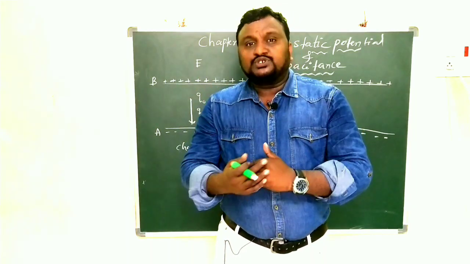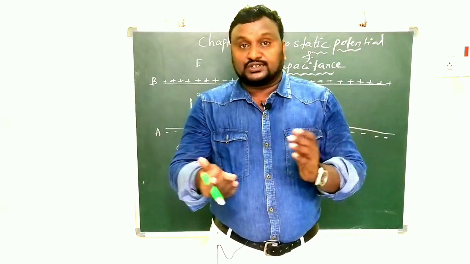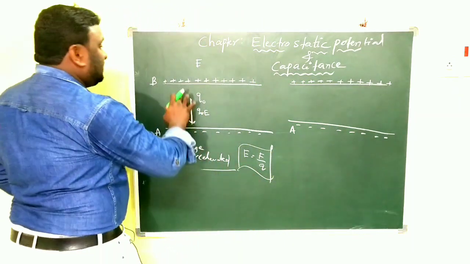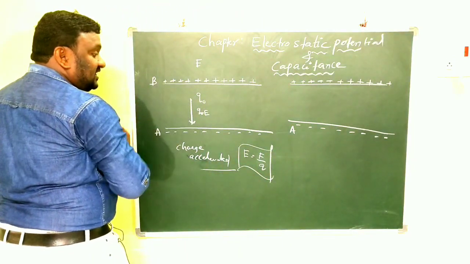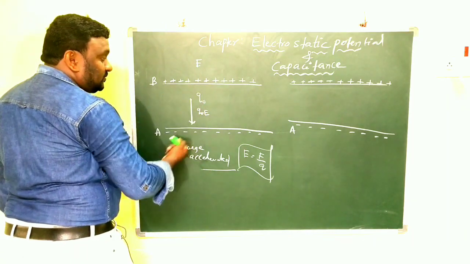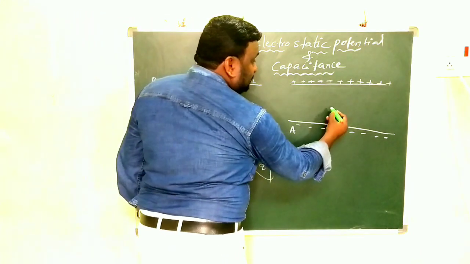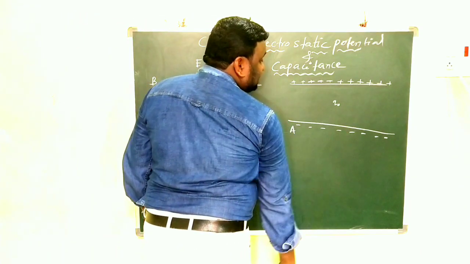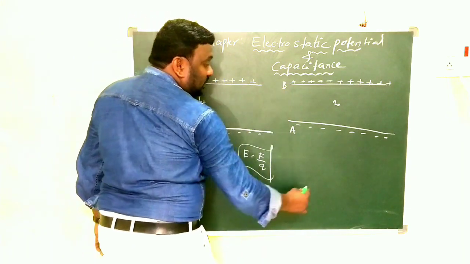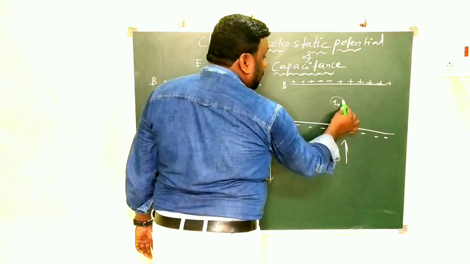The same charge moves with uniform acceleration when it is possible. Before going to that, this is the positive charge and this is the negative charge. There is no need to do any work while the charge comes from top to bottom because it is attraction. But if you want to send a charge from A to B, then we have to do some work.